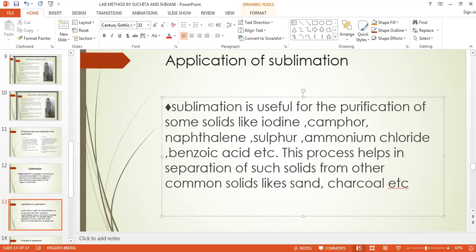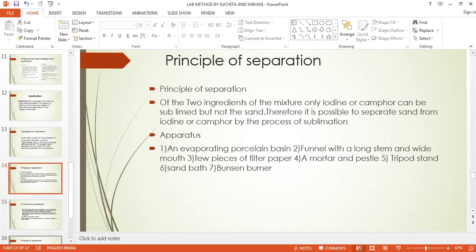So here we can do sublimation, because these are the substances which have this unique property of converting directly into the vapor state. Now, how is this done? The principle of separation of the two ingredients of a mixture is that only iodine or camphor can be sublimated, but not sand. Therefore, it is possible to separate the sand from the iodine or camphor by the process of sublimation.